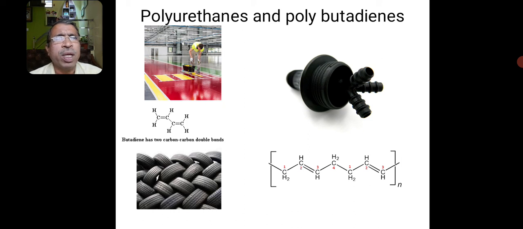Especially these polyurethanes and polybutadienes we also get in the manufacture of tanks, like we have Syntex tanks. These Syntex materials are made from polyurethanes and polybutadienes. And nowadays we have floor coating with polyurethanes.